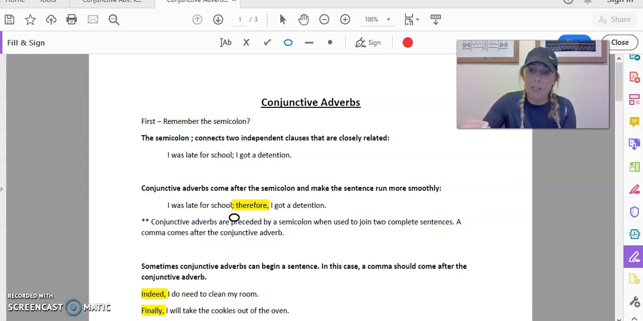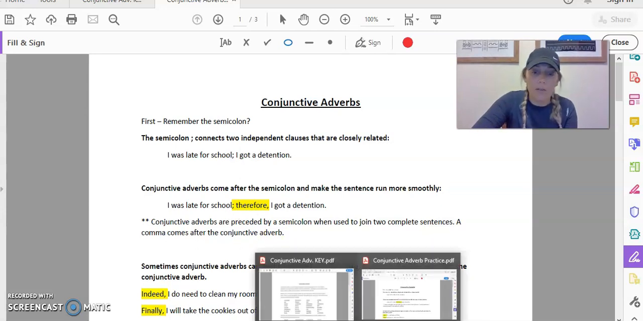And I got a detention is also a complete sentence. It's an independent clause. It has a subject and a verb. And if you want to join those two independent clauses with a conjunctive adverb, you still need a semicolon to do that. And you also need a comma after it. So it looks a little different, but that's the way that compound sentences using conjunctive adverbs look.